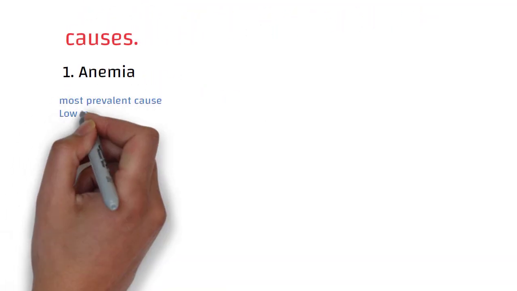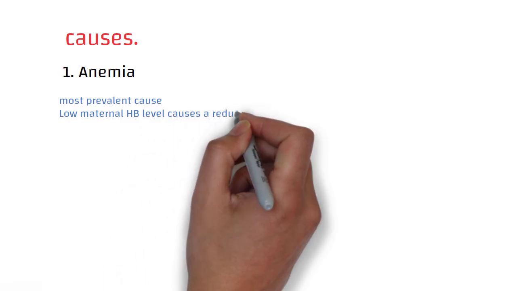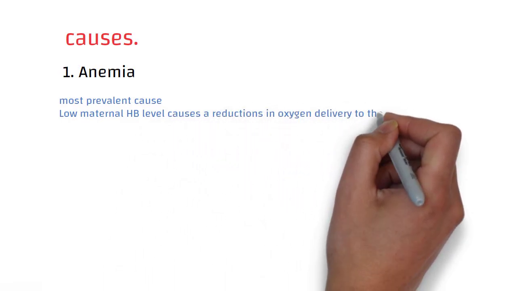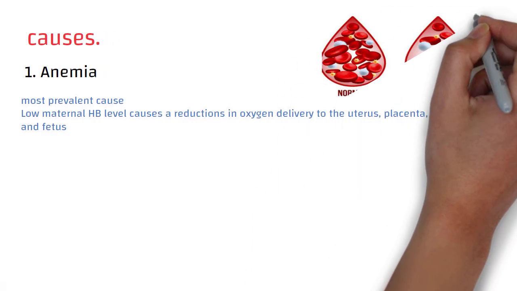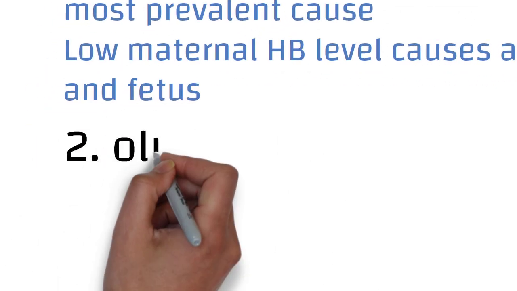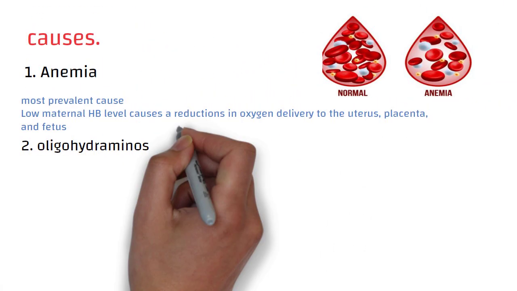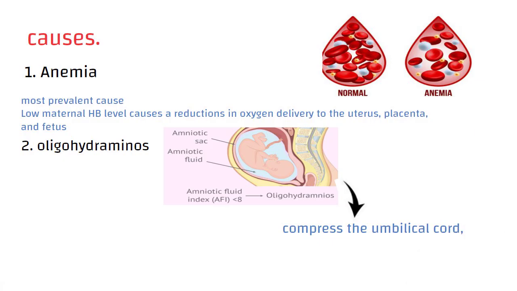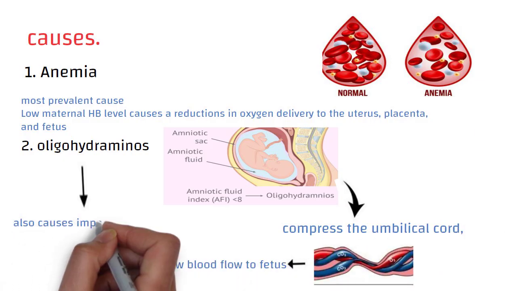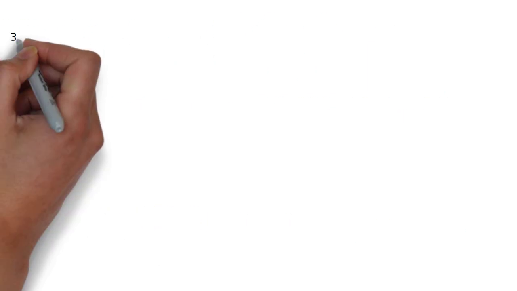Any disturbance in these factors, singly or in combination, can result in progressive fetal hypoxia and acidosis, causing fetal distress. Anemia is the most prevalent condition seen behind fetal distress. Low maternal hemoglobin level causes a reduction in oxygen delivery to the uterus, placenta, and fetus, resulting in fetal hypoxia. Second, oligohydramnios, a condition of low amniotic fluid around the fetus, which causes compression of the umbilical cord and reduced blood flow to the fetus. This condition also causes impaired fetal lung development.